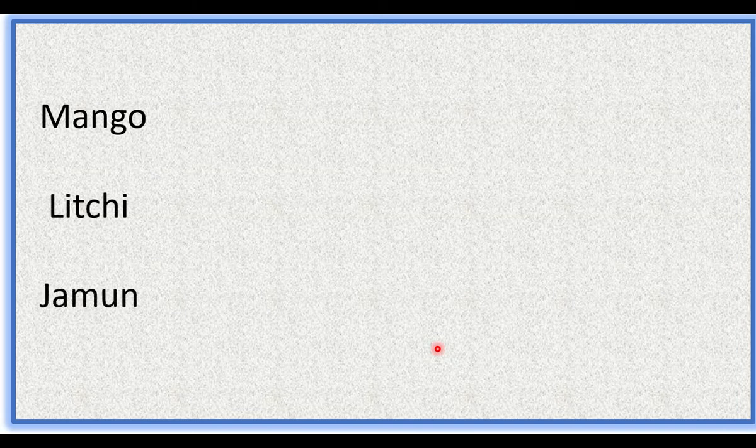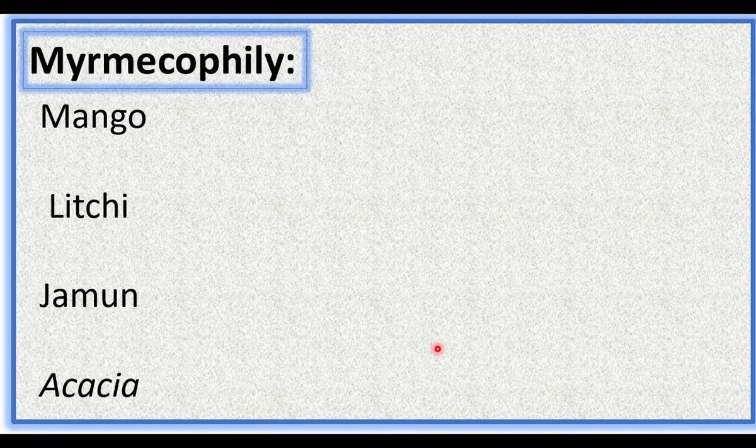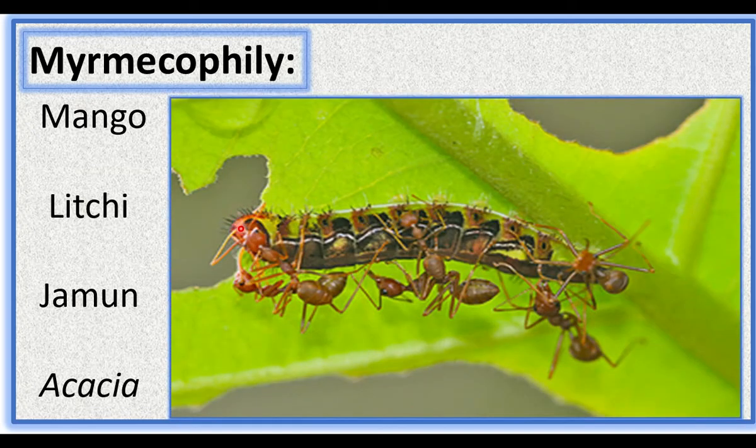Mango, lychee, jamun, acacia, these plants have association with ants. Myrmecophily is a phenomenon of interaction between ants and another species. We can see the movement of ants on mango trees. What do the ants do? The ants destroy the caterpillars. Caterpillars eat the leaves, the ants destroy the caterpillars. So the ants act as safeguards of the plants.